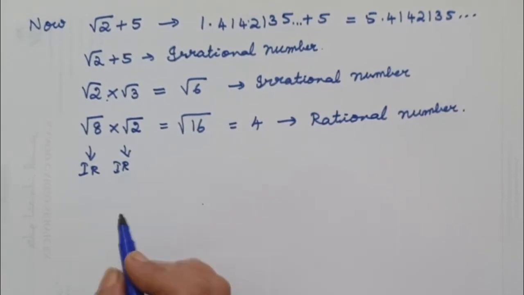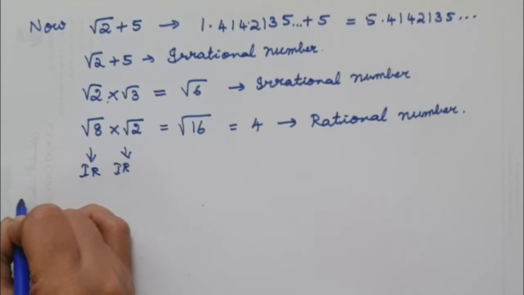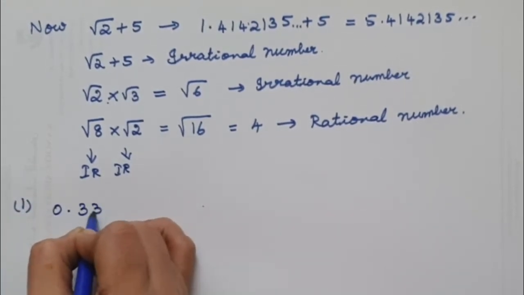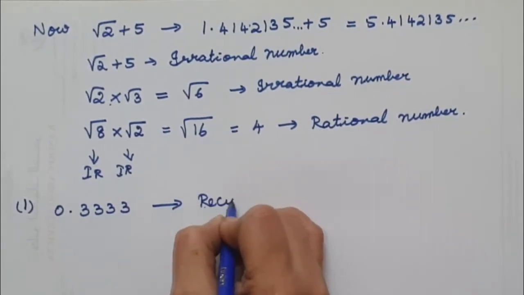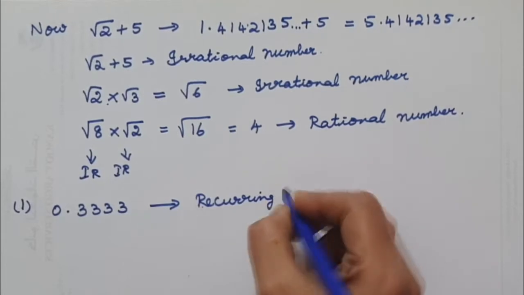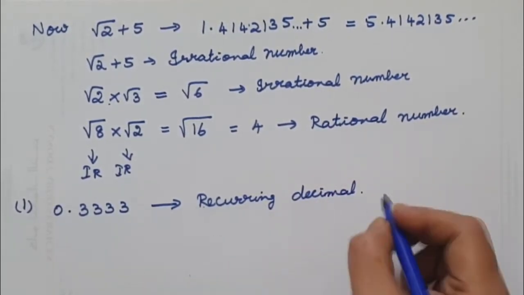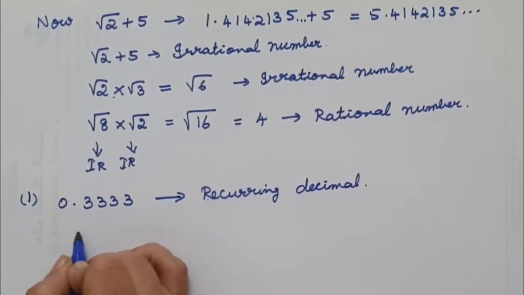Now we'll see how to convert recurring decimals to fractions. That is the first question. If you want to write 0.333, now this is a recurring decimal. We are going to convert this as a fraction. Now we'll see how to write this decimal as a fraction.